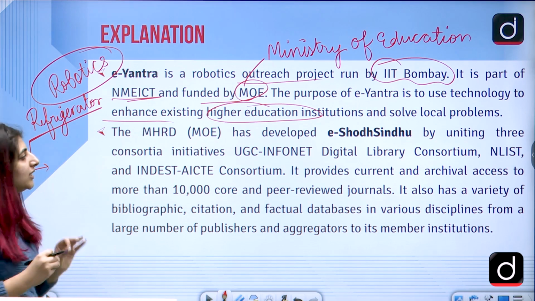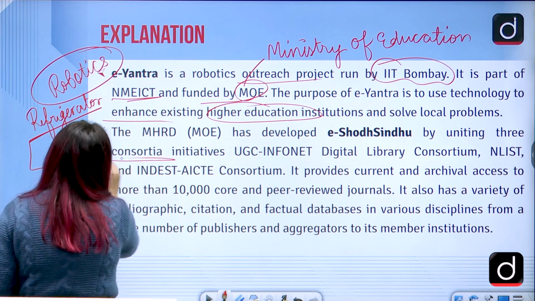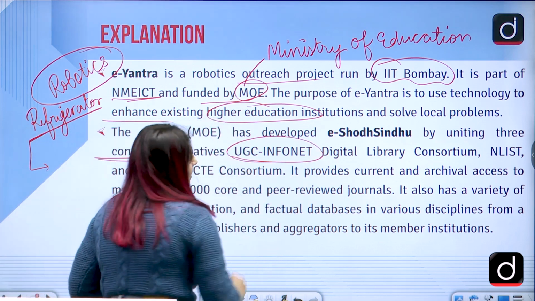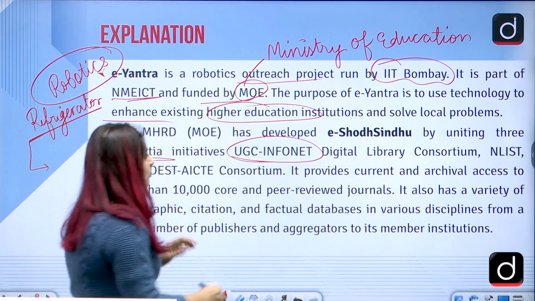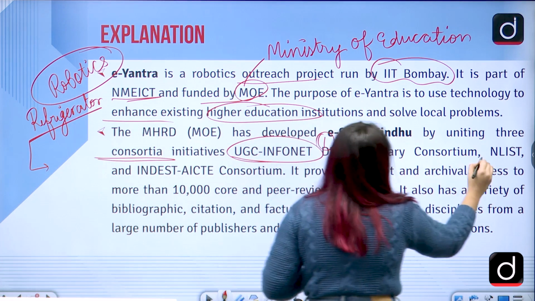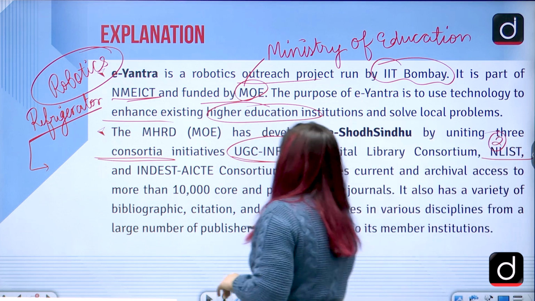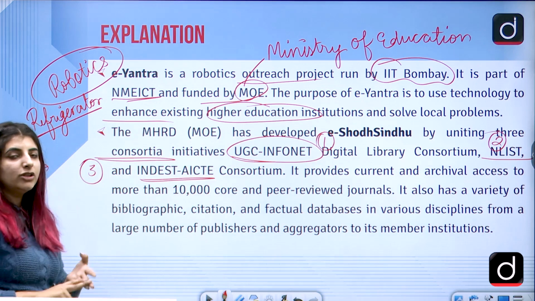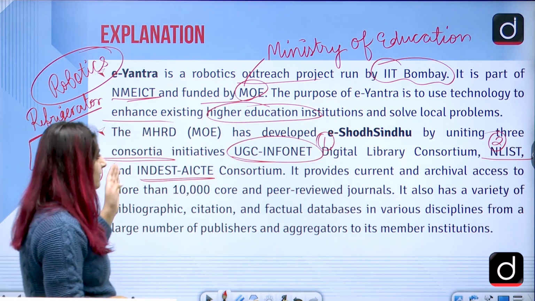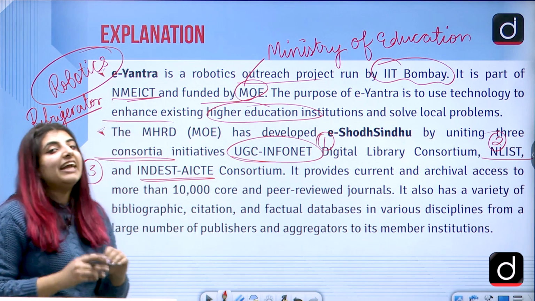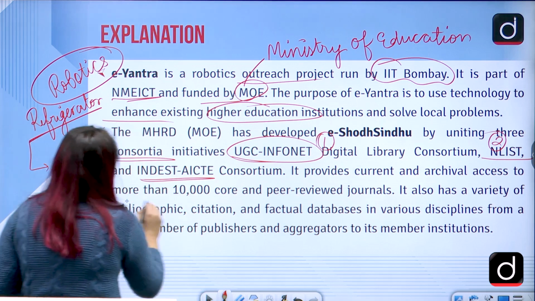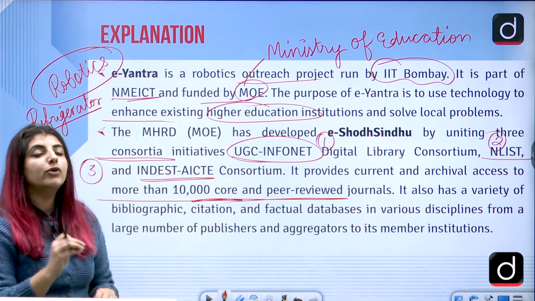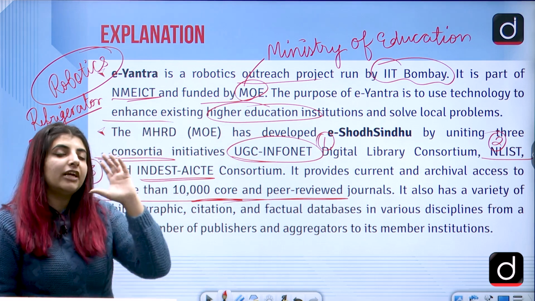Then we have eShodh Sindhu. 3 consortia initiatives, we have combined them. UGC InfoNet Digital Library, correct, this is 1. Then we have NList, this is 2. And then we have Indest AI CTE, that is number 3. 3 consortia are merged together under this very platform. Current and archival access to more than 10 core and peer-reviewed journals. So if you talk about anything which is related to research,